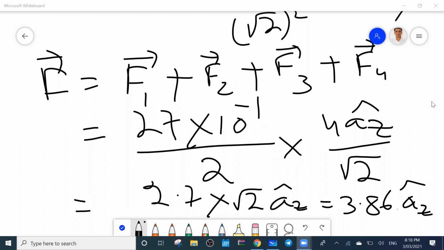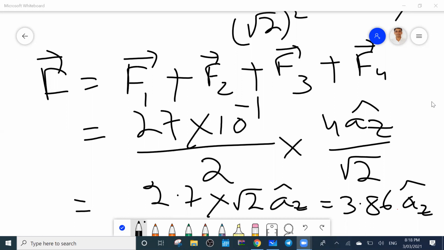Tomorrow I'll take a class from 7 to 9 in the evening and I'll cover the first module, everything. But you read the textbook today. How to find the force at one point due to different point charges. The unit vector part is very, very important. You first have to know how to find the unit vector.